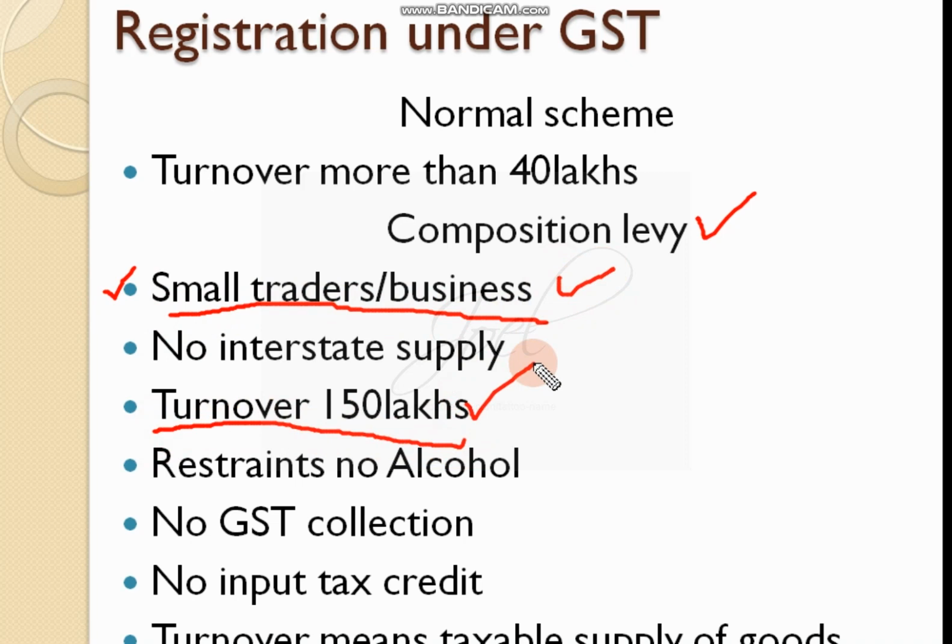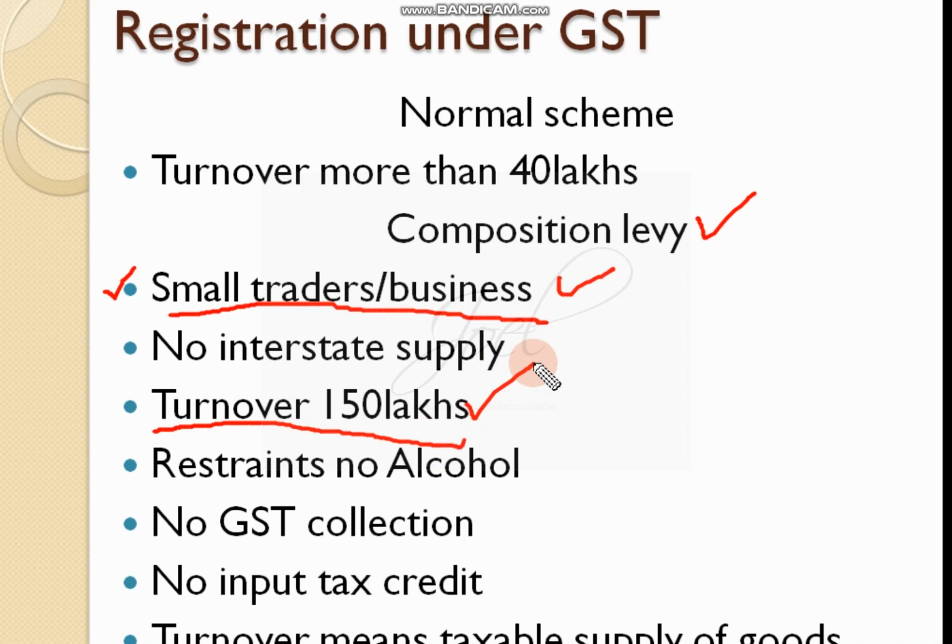So if your turnover is less than 1.5 crore, you can opt for a scheme called composition levy scheme. It is a scheme especially for all those people who have less turnover.